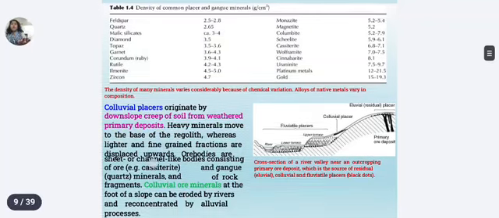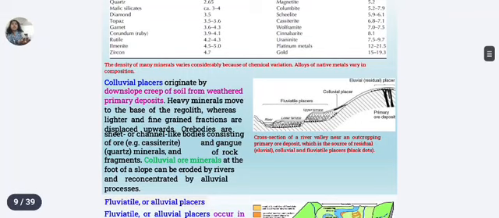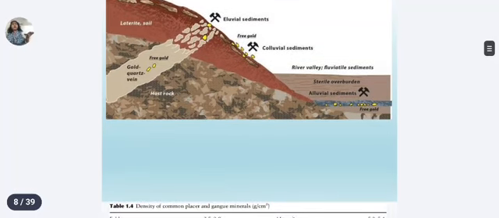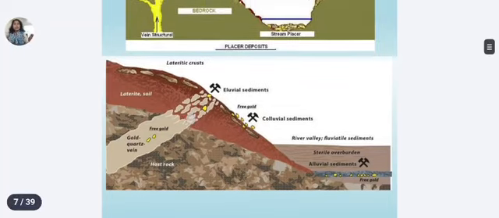And now what are colluvial placers? Colluvial placers are formed due to downslope movement of the soil. You can see in this the colluvial sediments. So keep in your mind, when the minerals are heavy, downslope movement of the soil occurs. Heavy minerals move downward while lighter ones move upward. They occur at the base of the slope and can be reworked by the rivers. The ore bodies are sheet-like or channel-like, right?